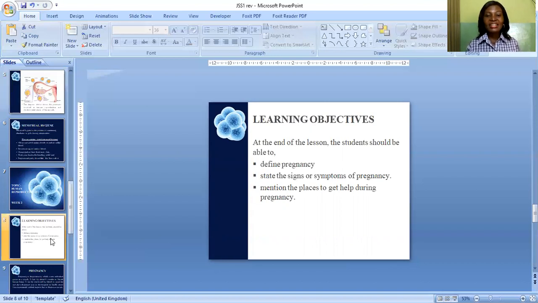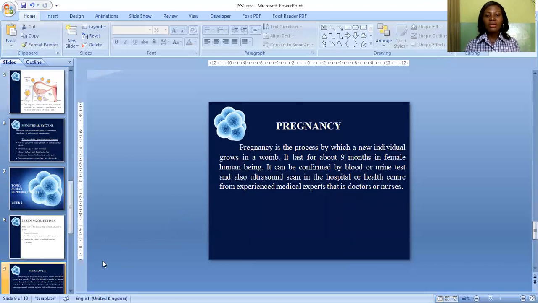Number 2, state the signs or symptoms of pregnancy. Number 3, mention the places to get help during pregnancy. These are the learning objectives under woman reproduction 2 that you must be able to explain at the end of the lesson. Now, let's go into the details of the lesson.